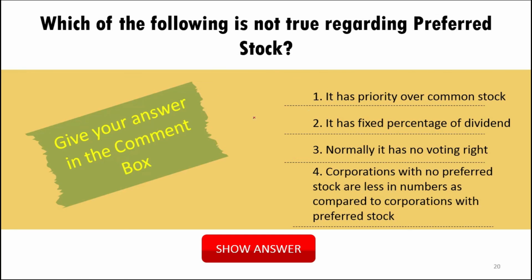Now at the end, I give you one question for practice. Now it is your turn to solve this question and give your answer in the comment box. Which of the following is not true regarding preferred share or preferred stock? It has priority over common stock. It has fixed percentage of dividend. It has no voting right. Corporations with no preferred stock are less in number as compared to corporations with preferred stock. So 1, 2, 3, 4. Which one is correct? You need to give the answer in the comment box.